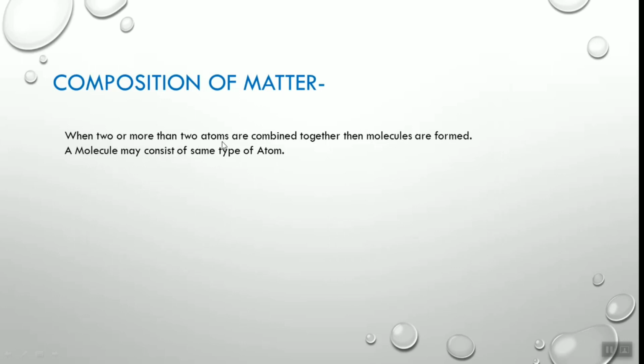When two or more atoms are combined together, a molecule is formed. Now we have discussed the atom: an atom means the smallest particle of an element. And a molecule is two or more atoms combined together. A molecule may consist of the same type of atoms, for example hydrogen molecule, chlorine molecule, nitrogen molecule, etc. In the hydrogen molecule, two hydrogen atoms are combined together. In the chlorine molecule, two chlorine atoms are combined together. In the nitrogen molecule, two nitrogen atoms are combined together.